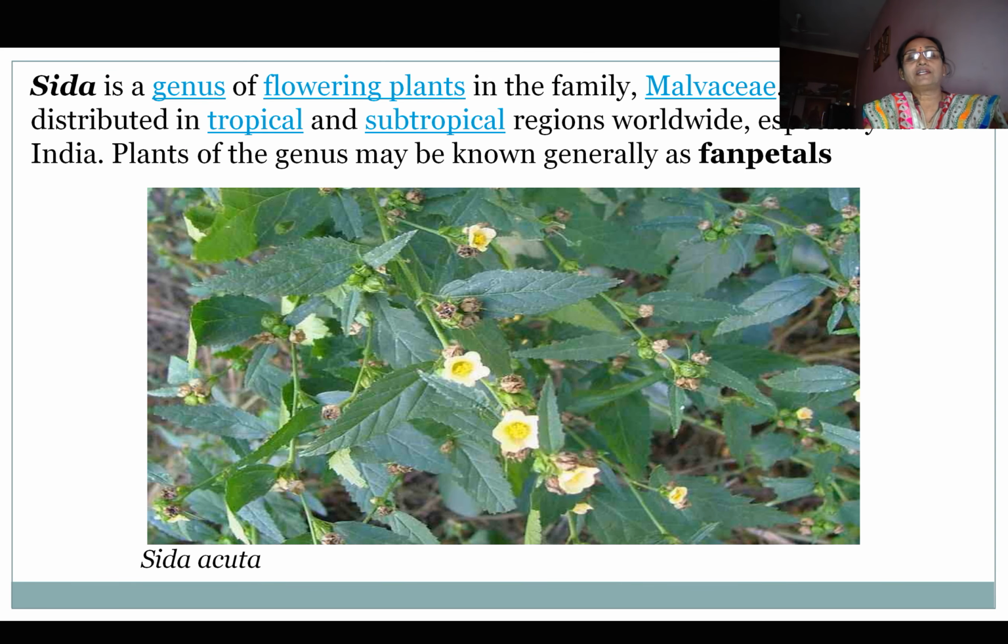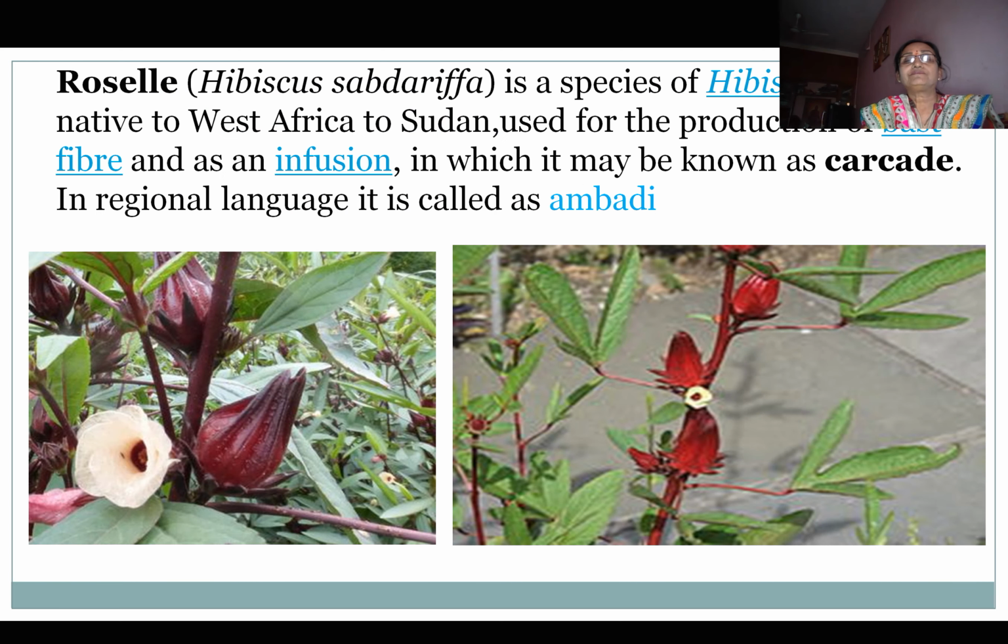This is Sida plant and the species which I have taken here is Sida acuta. Sida is a genus of flowering plants in the family Malvaceae. They are distributed in tropical and subtropical regions worldwide, especially in India. Plants of this genus may be known as fan petal.